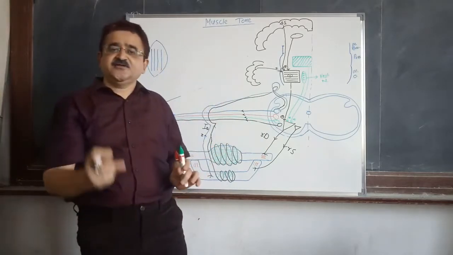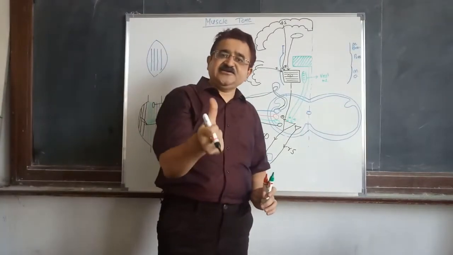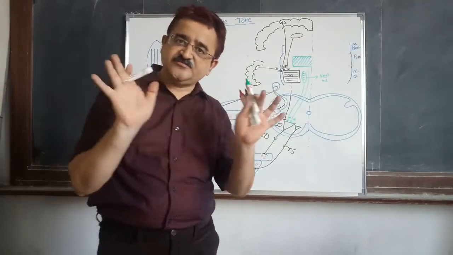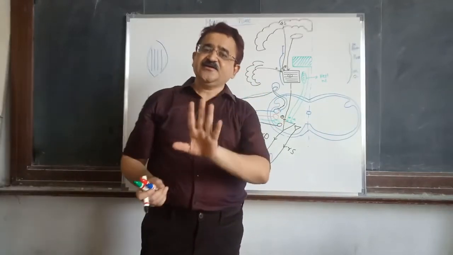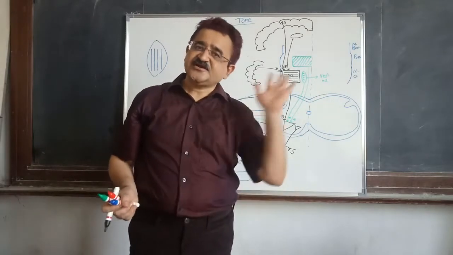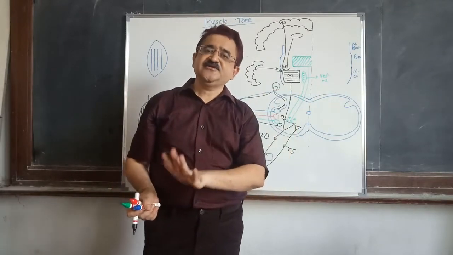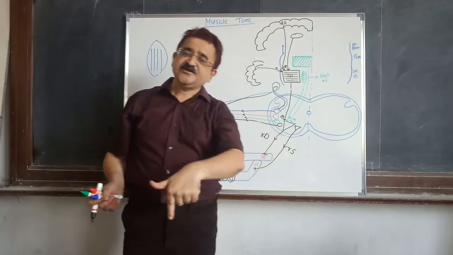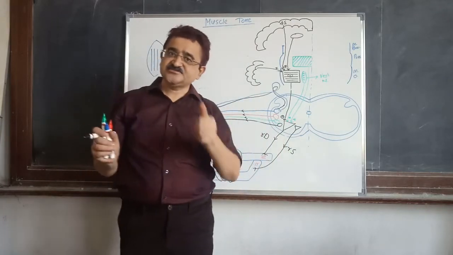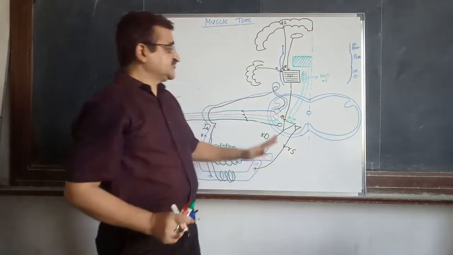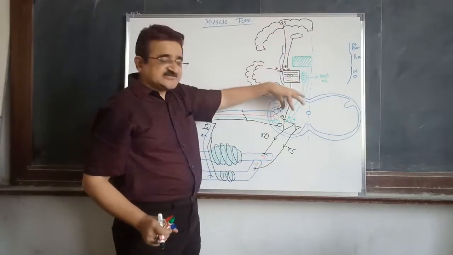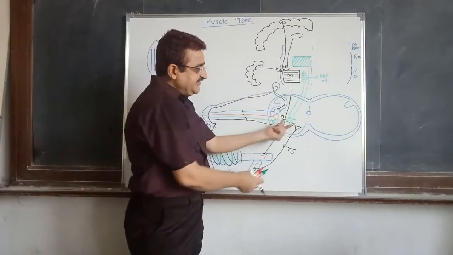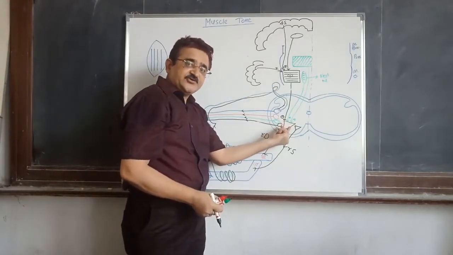Thumb rule: the facilitatory area is intrinsically active, it doesn't require stimulation from outside. The inhibitory area is not intrinsically active, it has to be stimulated from outside, and then it will send signals which descend and terminate on the gamma motor neuron. This is the basic difference. So when all these are working, there is a balance when they terminate on the gamma motor neuron.